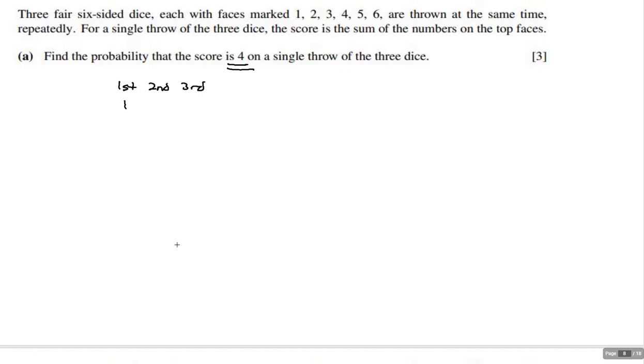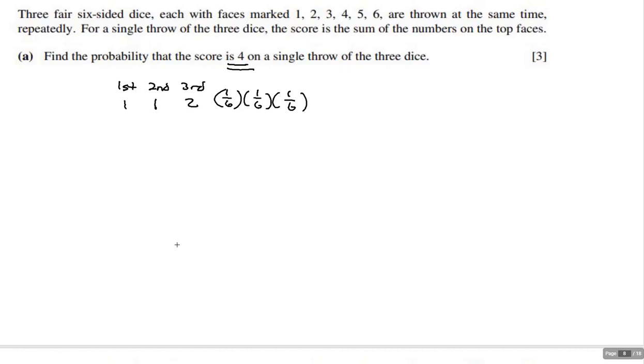If on the first throw I get a 1, then if I get another 1, I could possibly get a 2, and the whole thing is going to equal 4. That's going to be 1/6 times 1/6 times 1/6.